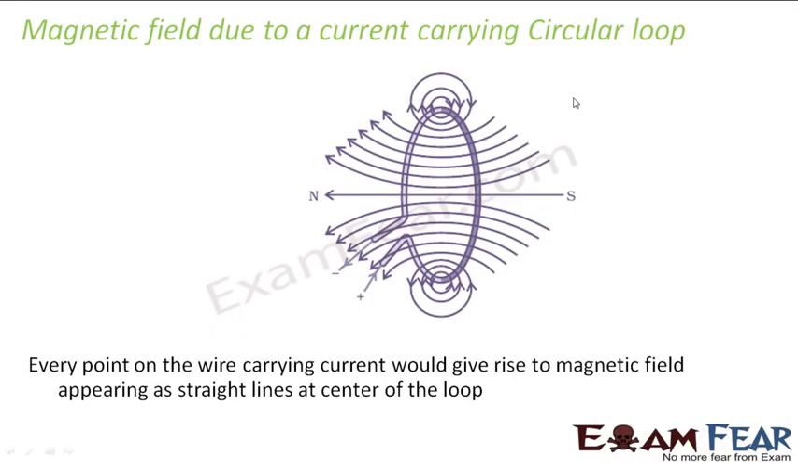Now, in a similar way, we can find out the magnetic field due to a current carrying circular loop. In case of a circular loop, again, the magnetic field is directly proportional to the current through the loop. It is also directly proportional to the number of turns on the loop, and it is inversely proportional to the distance of the point where we are trying to calculate the magnetic field. And also the net magnetic field in this case is in the form of a straight line at the center of the loop.